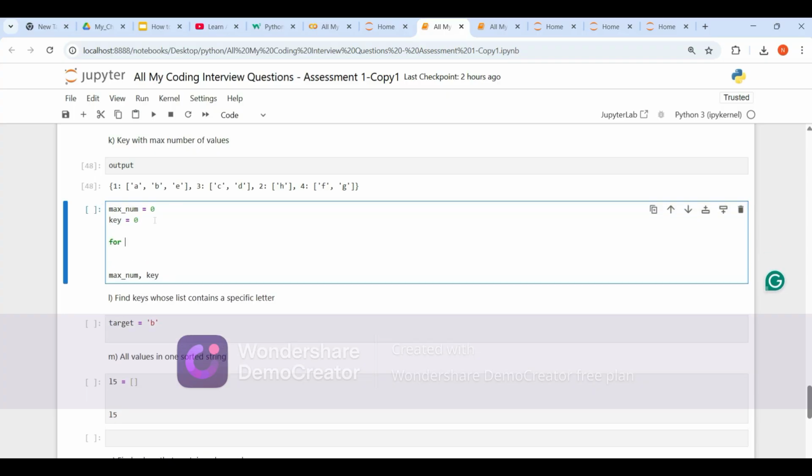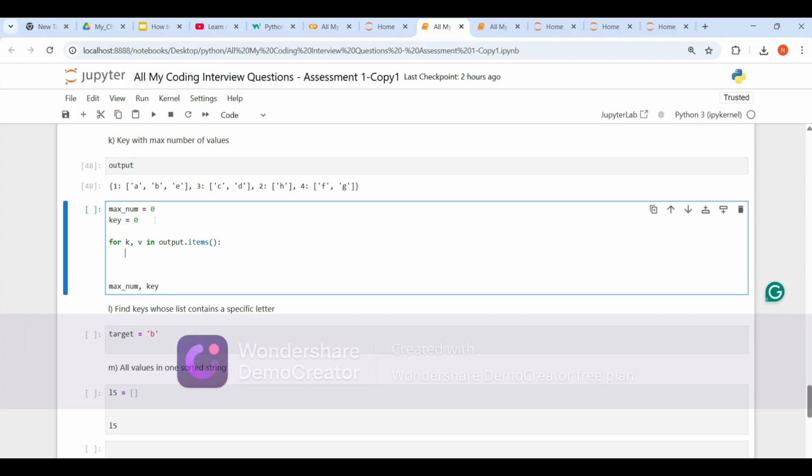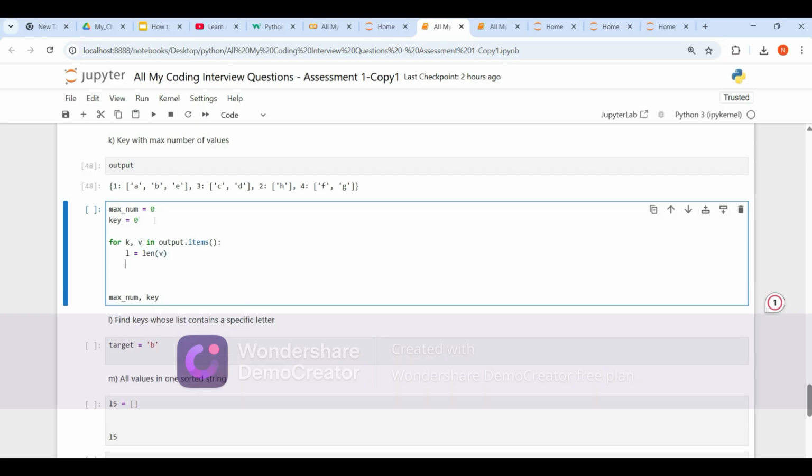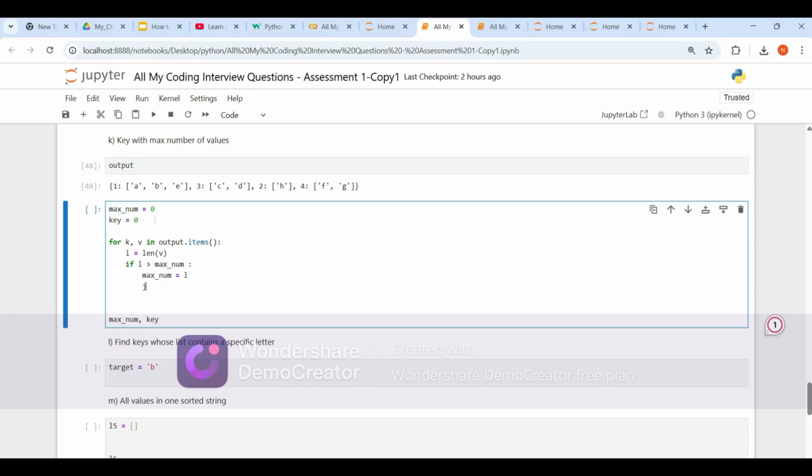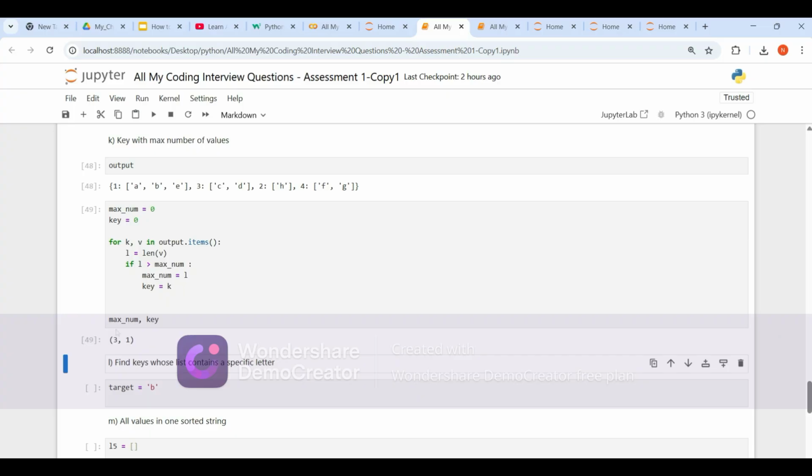It's very simple, guys. For key comma value in output dot items, let's calculate length. L is equal to length of v. If L is greater than max number, then let's replace max number with L and key with key. See, guys, the maximum number is 3 and key is 1, right?